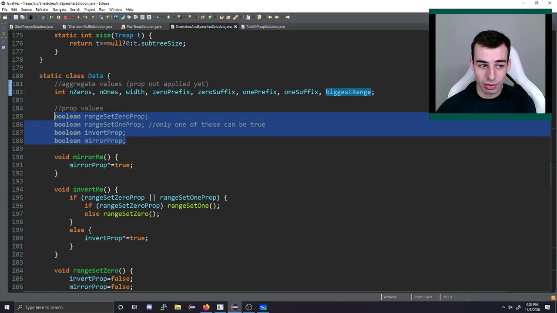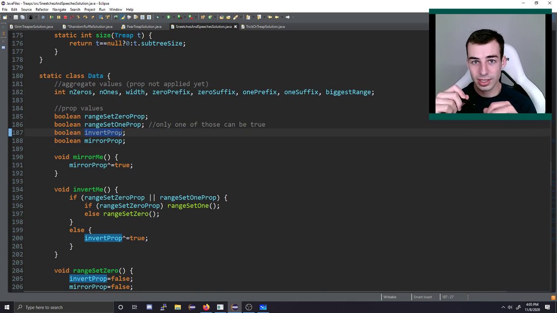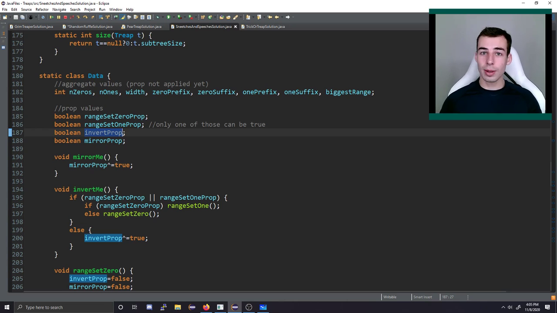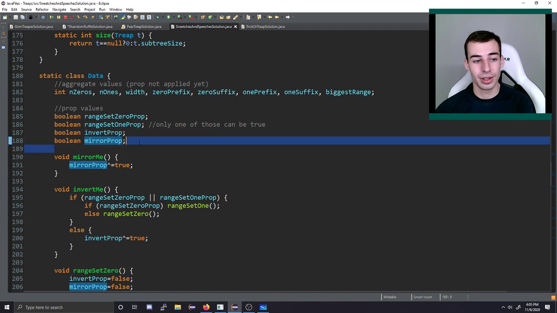We also have 4 different ways we might need to propagate. We might need to set the entire range to 0 or to 1. We also might need to set every 0 to a 1 and every 1 to a 0. We can't do that just naively because we might need to operate on an entire subtree all at once. We want to do that fast. So this has got to be lazy propagation material. Same thing with this mirror. We might need to range mirror some subtree, which means flip the left and right child. So lots of stuff.